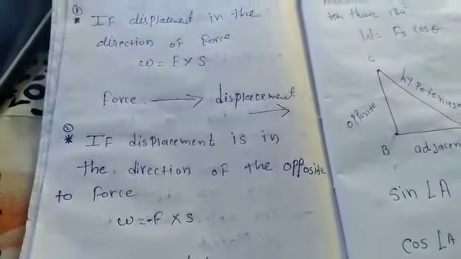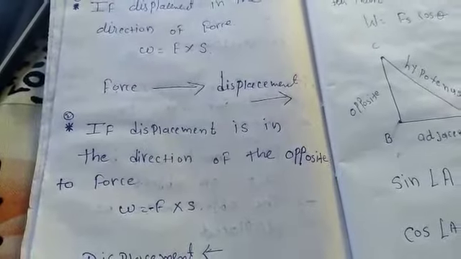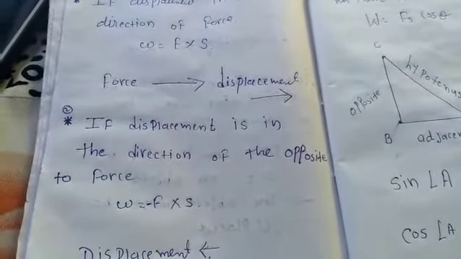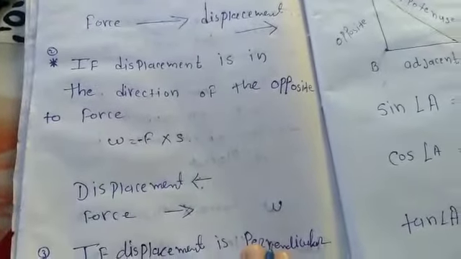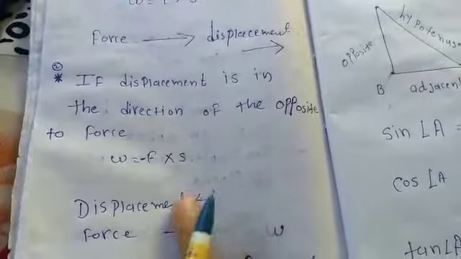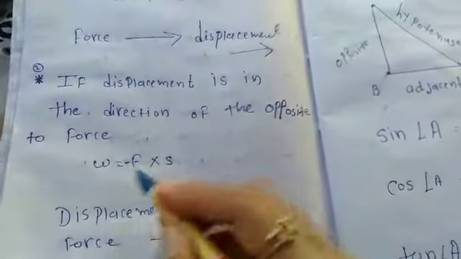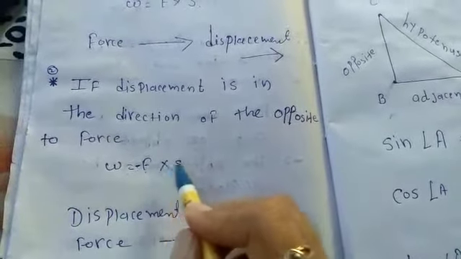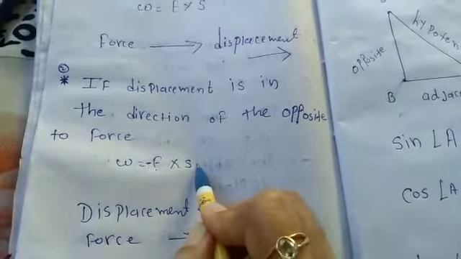Next case is if displacement is in the direction opposite to the force. Okay, so force is applied in one direction and the displacement happens in the other direction. Displacement in this direction and force applied in another direction. Then W is equal to minus F into S. Okay, minus F into S.